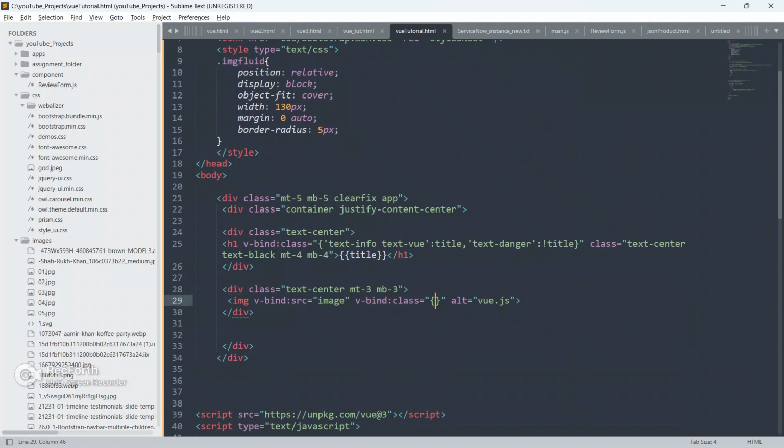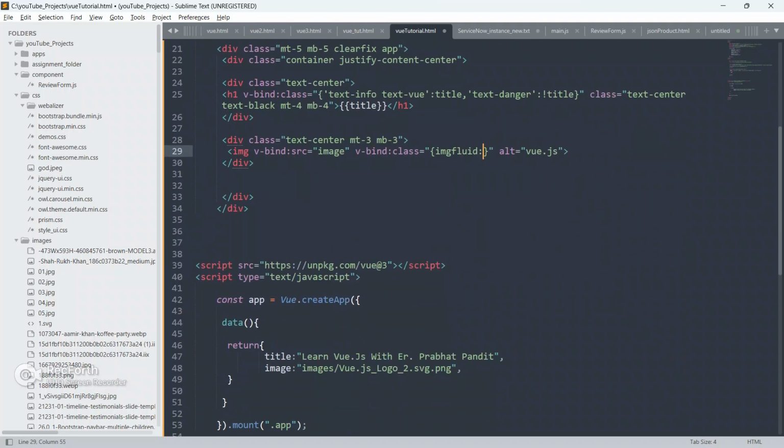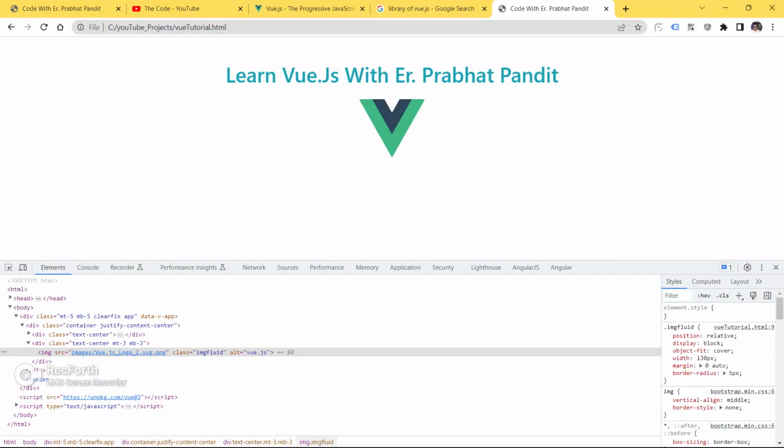Now we will bind this class dynamically using v-bind. This class applies if this img is set. So paste it here, save your code, go to the browser and refresh your page now.